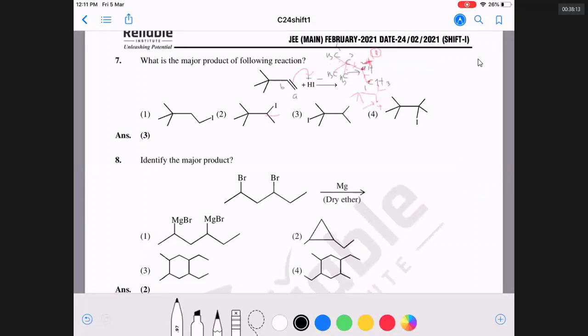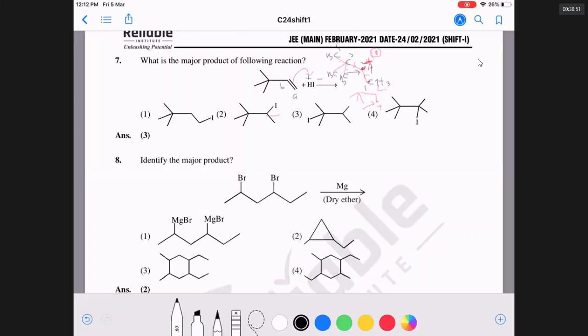The concept here: in the course of organic reactions, there will be breakage of bonds and formation of bonds. Whenever bonds are broken, you get some positive ions, some negative ions or free radicals. If you are getting a positive ion or a negative ion, that ion is readily formed where the charge is distributed. The charge is distributed either by inductive effects or by hyperconjugation or by resonance. Therefore, if I understand this, I can guess what could be the product.